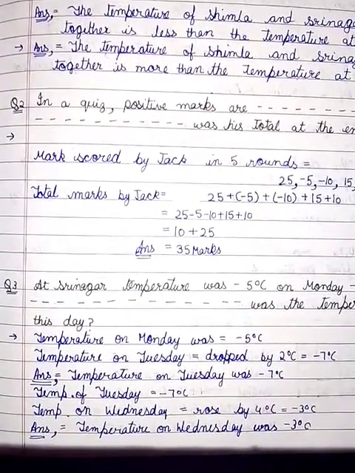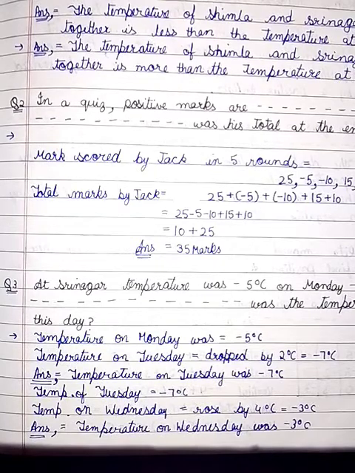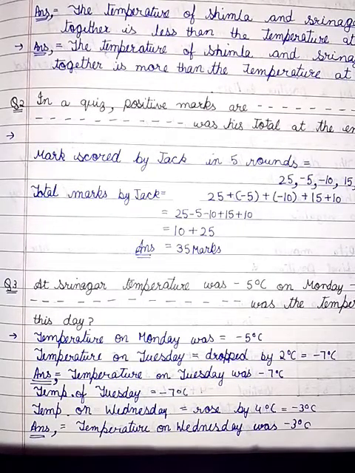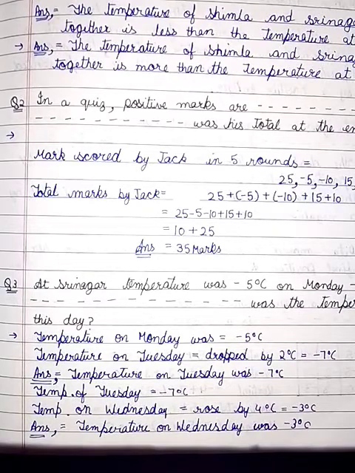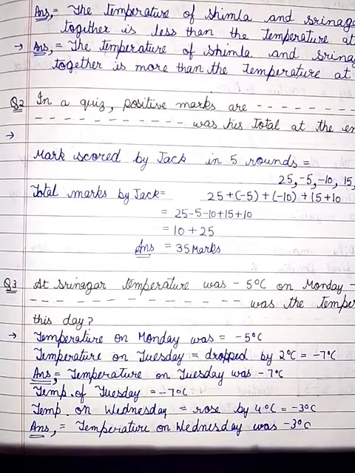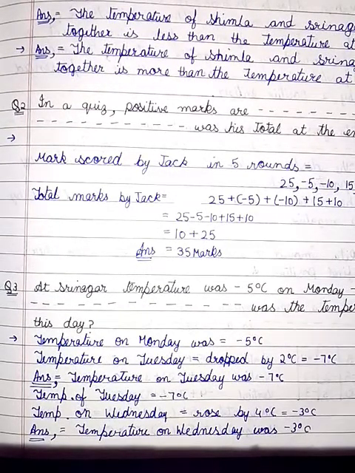Question number 3. At Srinagar, the temperature was minus 5 degrees Celsius on Monday and then it dropped by 2 degrees Celsius on Tuesday. What was the temperature of Srinagar on Tuesday? On Wednesday, it rose by 4 degrees Celsius. What was the temperature on this day? Temperature on Monday was minus 5 degrees Celsius. Temperature on Tuesday, dropped by 2 degrees Celsius, is minus 7 degrees Celsius.